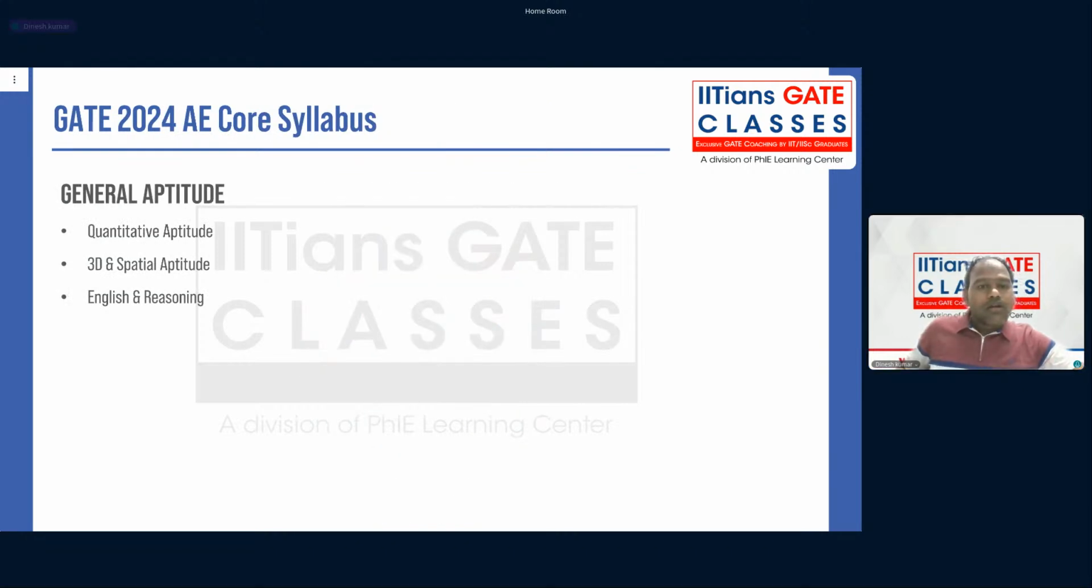Now, if you talk about the syllabus, the first is general aptitude. In general aptitude, there is no prescribed syllabus, but usually there are three different topics from where they ask questions in the GATE exam: quantitative aptitude, 3D and spatial aptitude, and English and reasoning. Usually 2 to 3 questions are from English and reasoning, and the remaining questions are from spatial and quantitative aptitude. Aptitude is for 15 marks.